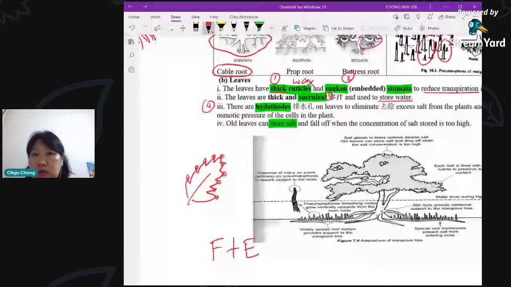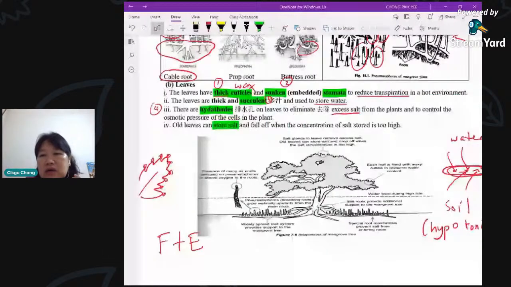Okay, of course there is water, because you need water as a medium. You cannot just remove salt without water because you need water as a medium to dissolve the salt. What it means is that the liquid that comes out is actually very salty. That means a lot of salt content but very little water. So this is the way to eliminate excess salt, because it's already getting in salt from the ground. The area is so salty. So this is how they control the osmotic pressure of the cells. Too salty is also not good, right? So that's how they remove the extra salt from the plant itself.